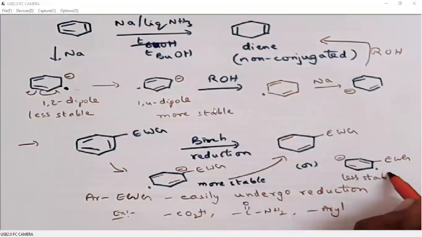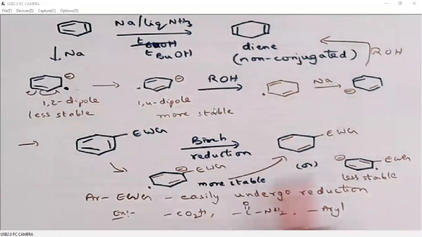So when we draw the resonance contributors for this, this is one resonance form possible, and this is another resonance form possible. When compared to this anion, this is more stable because this anion is on a carbon which is having an electron withdrawing substituent. So this electron withdrawing group can stabilize this anion, whereas this anion doesn't have that additional stabilization.